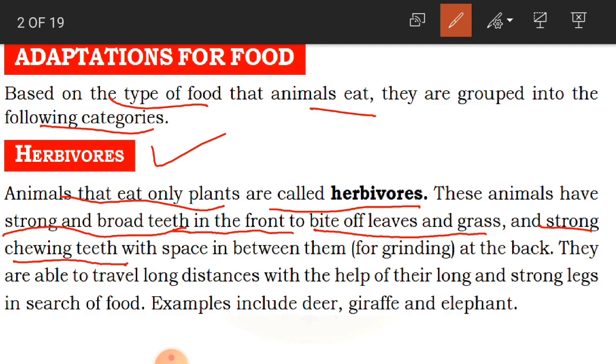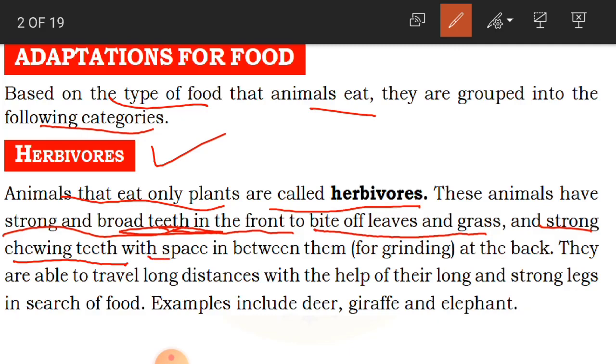So when we take food, we bite it into some large pieces. After that, those large pieces we break again into very small pieces. That is like chewing. In the same way, animals first bite the leaves and the grass with the help of their front teeth, which are very strong and broad, and they chew that food, whether it is leaves, grass, or whatever plant food, with their strong teeth.